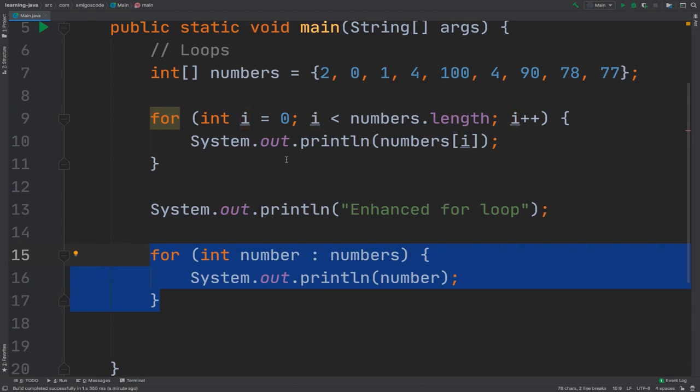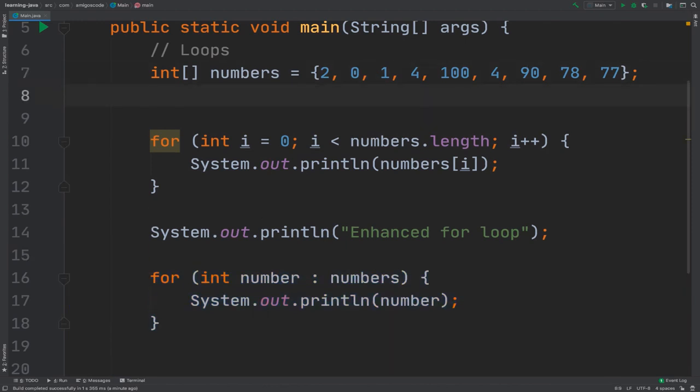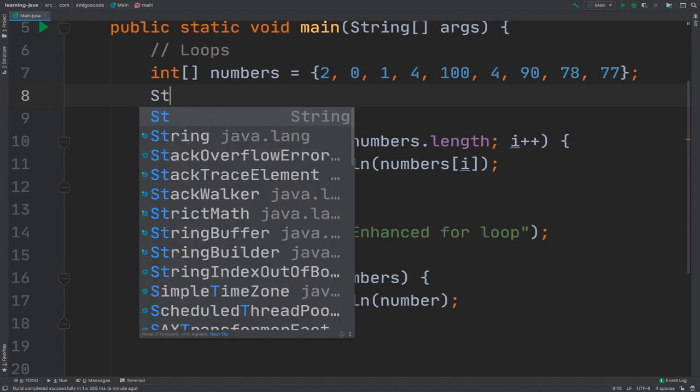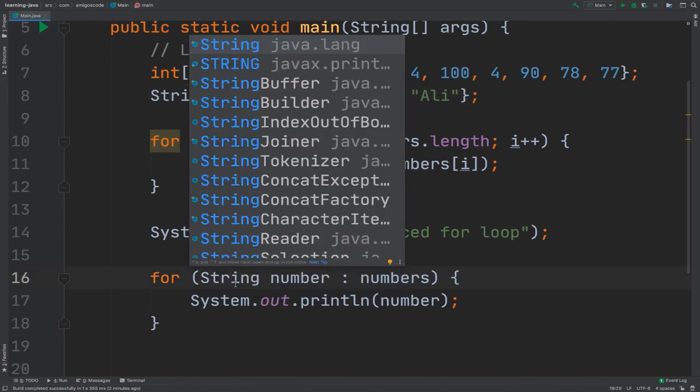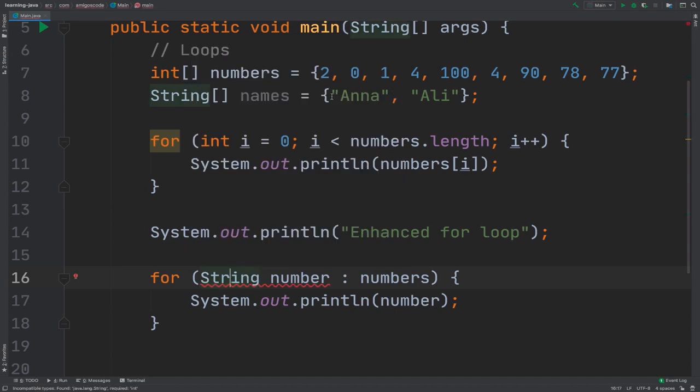So you saw that we have numbers, but this also works with a string array. So String and then names. Oops, I always forget the actual brackets. And then names equals to, right here, let's simply say Anna and then Ali. So now this has to be a string, that's the individual data type inside of each element.